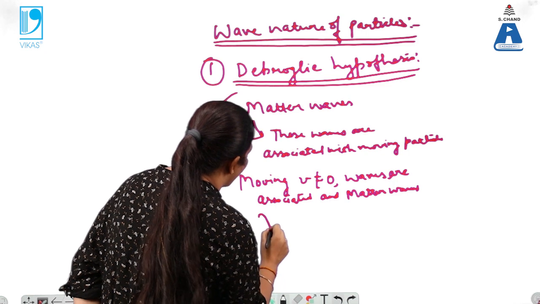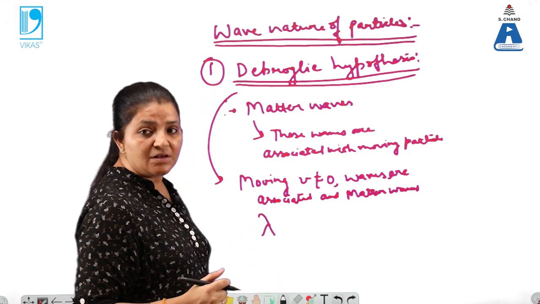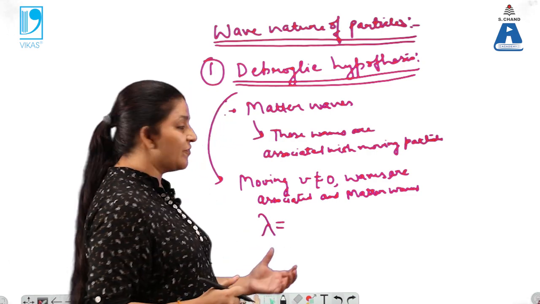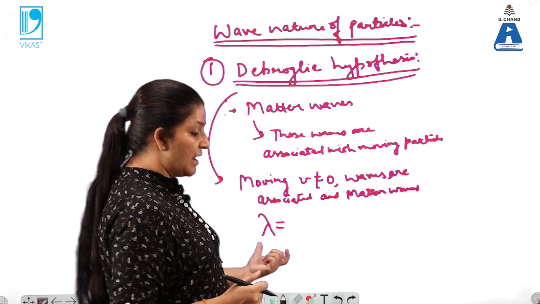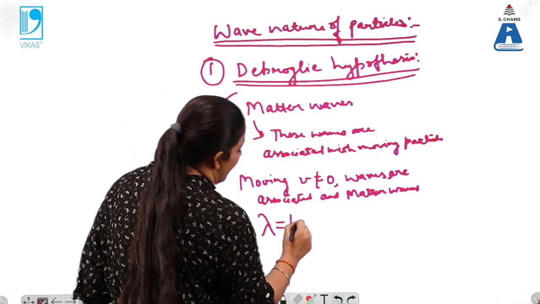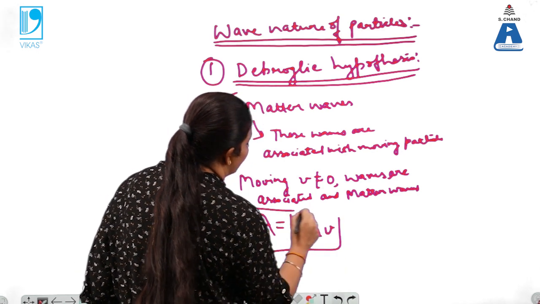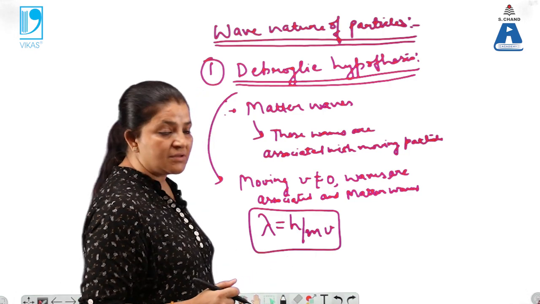If lambda is the wavelength of the waves, then we can derive the expression for lambda, which is given as h by m into v. So this is the wavelength of the matter waves.